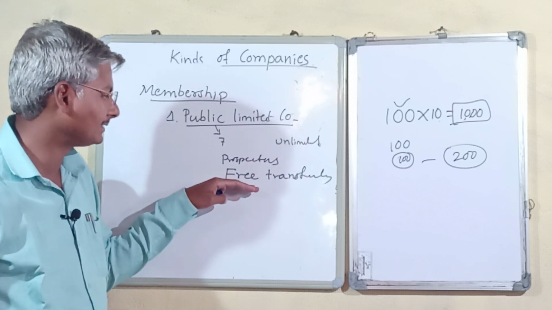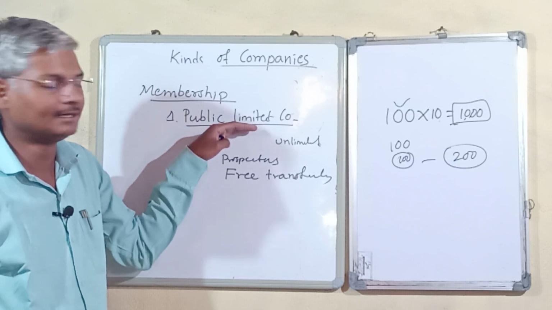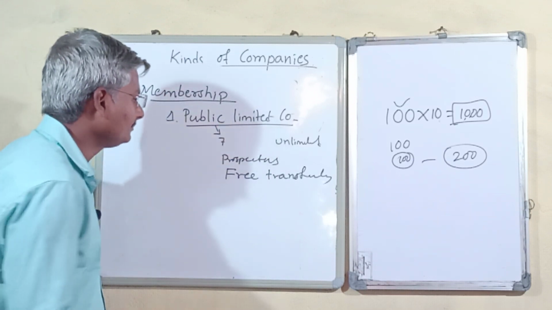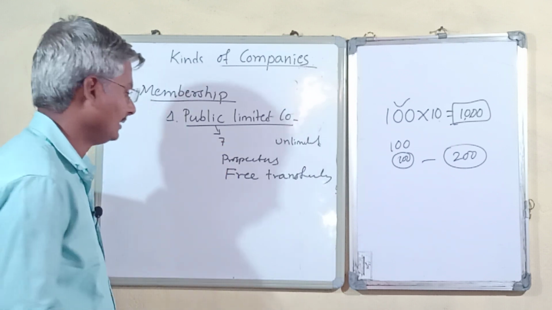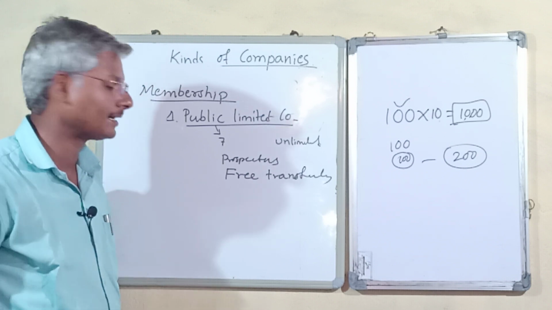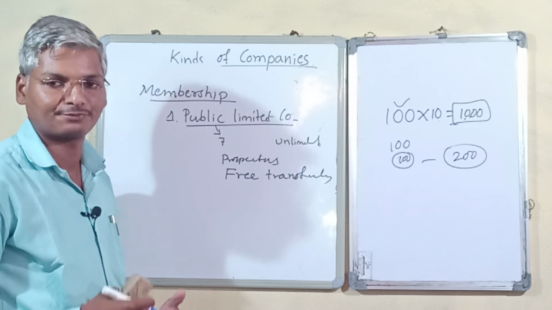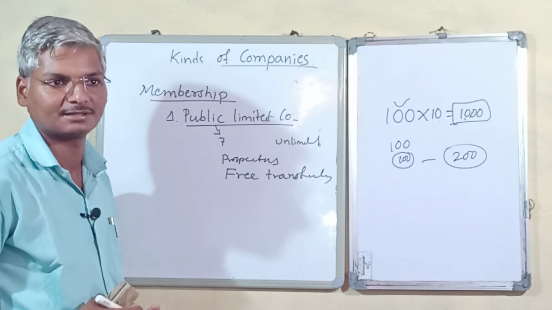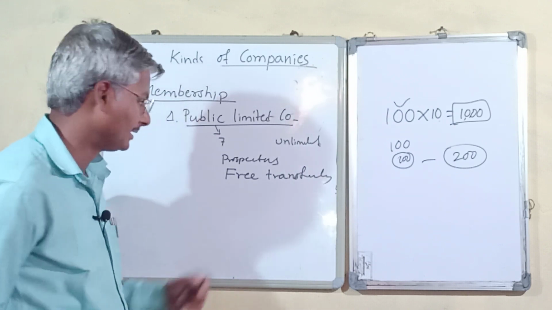Those we call public companies. To repeat, public companies have minimum 7 members, maximum unlimited, can issue a prospectus to the public to raise capital, and shares can be freely transferred from one person to another, with no other restrictions.